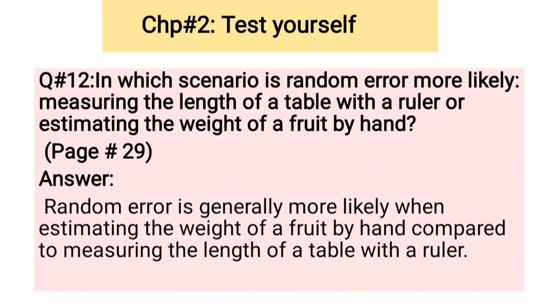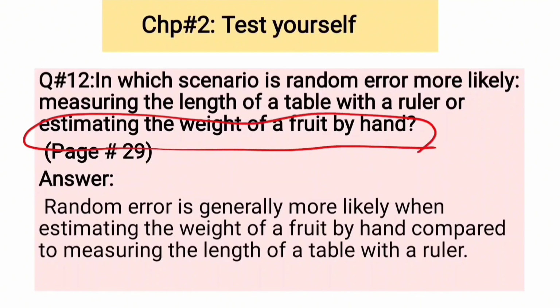Question number 12. In which scenario is random error more likely? First scenario is measuring the length of a table with a ruler, or second scenario is estimating the weight of a fruit by hand. Random error is generally more likely when estimating the weight of a fruit by hand, as compared to measuring the length of a table with a ruler. So, random error is more likely in estimating the weight of a fruit by hand.